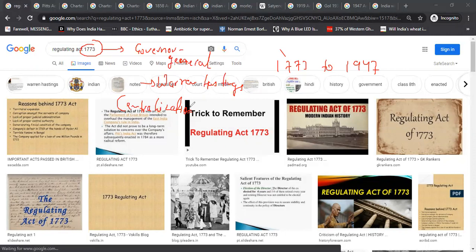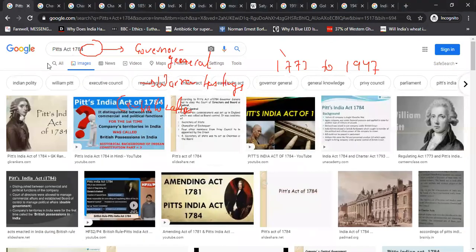So what you have to understand is the process of centralization started from 1773. The governors of Bombay and Madras were made subordinate to Warren Hastings. Warren Hastings became Governor General of Bengal; earlier, he was only Governor of Bengal. Those are the major features.